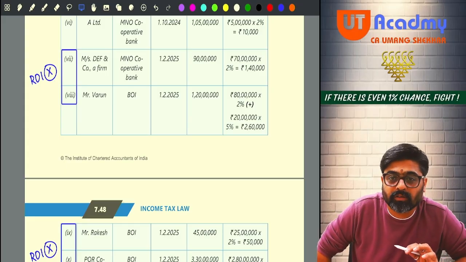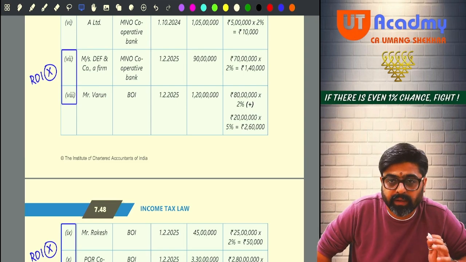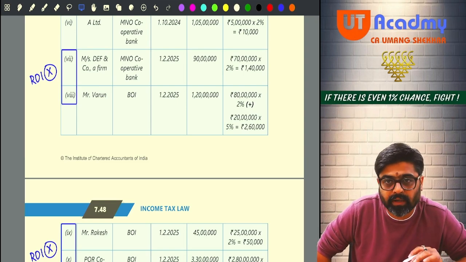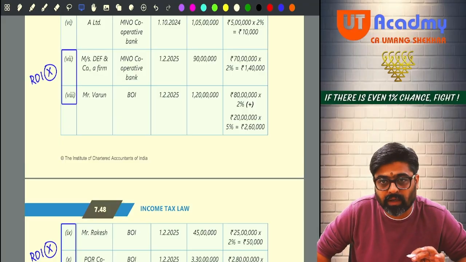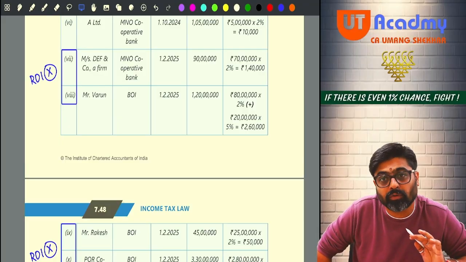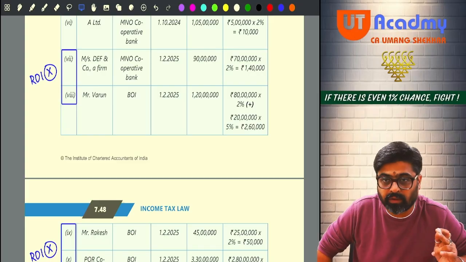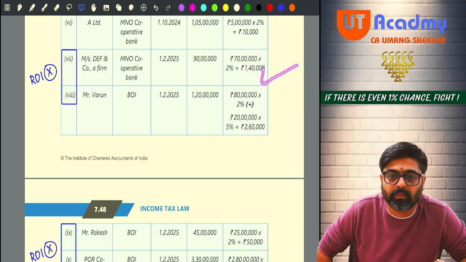Because since the firm has not filed the return for the last 3 years, we don't have to check 1 CR, we have to check 20 lakhs. So is the withdrawal more than 20 lakhs? Yes. Even if it is less than 1 CR, but it is more than 20 lakhs, then from 20 lakhs to 90 lakhs, on this entire 70 lakh, 2% TDS will be deducted.